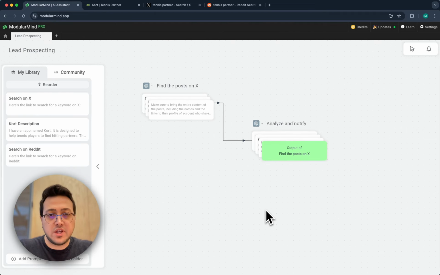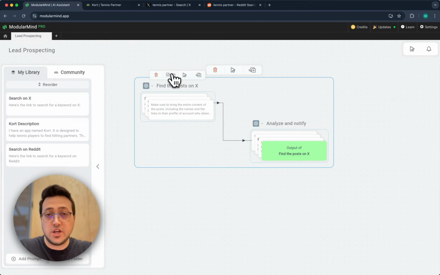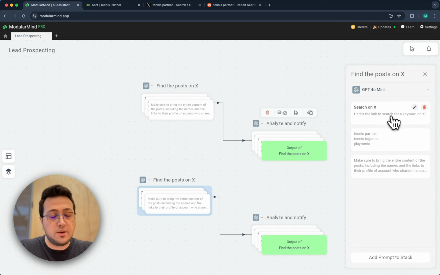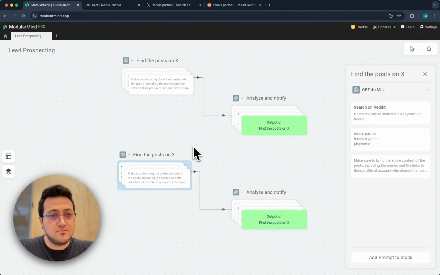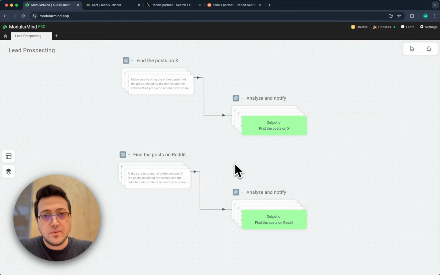This time I don't have to build everything from scratch. I'll just go ahead and hover on any stack in the chain, and I'll say select chain, and I click duplicate. And then I can just go ahead and replace this search on X prompt with my search on Reddit prompt. And there we have it. We now have the same workflow for Reddit, and it'll do the exact same thing with just a simple prompt change. So I can just rename it to help me in future remember what this was about. I'll just change the name, and both chains are ready to go.